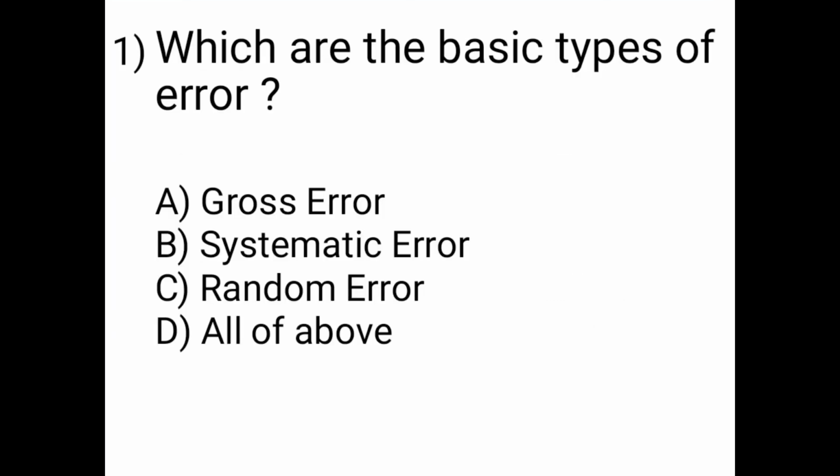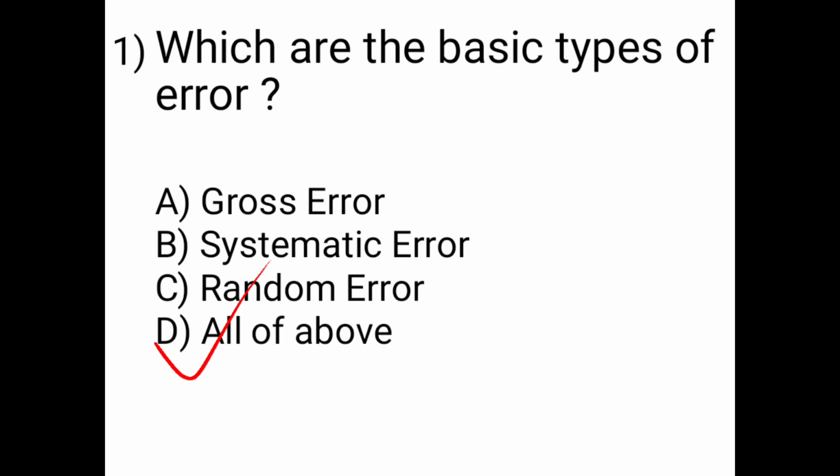After this we see the MCQs. First question is, which are the basic types of error? Options are A is gross error, B is systematic error, C is random error, and D is all of above. So you all know the answer, yes, D, all of above. Means all three are the basic types of error: gross error, systematic error, and random error.